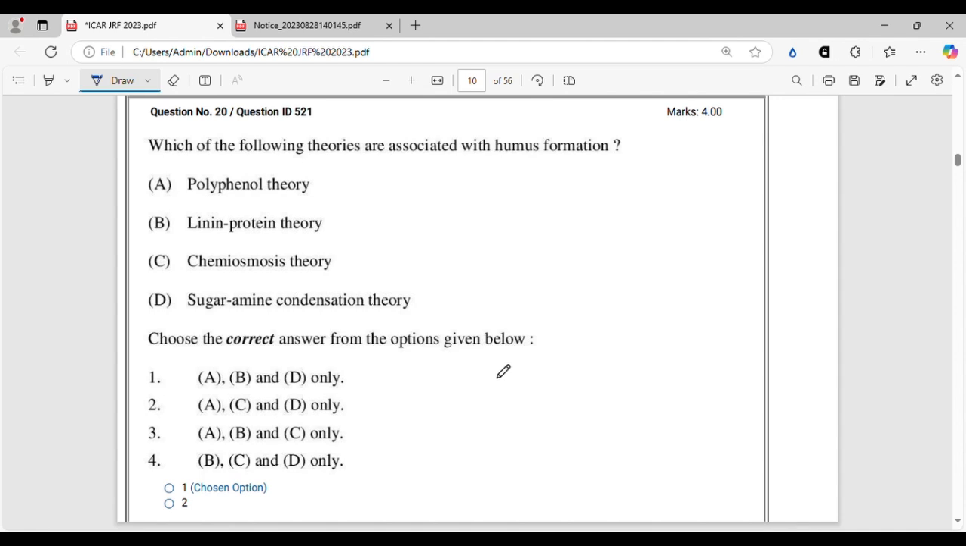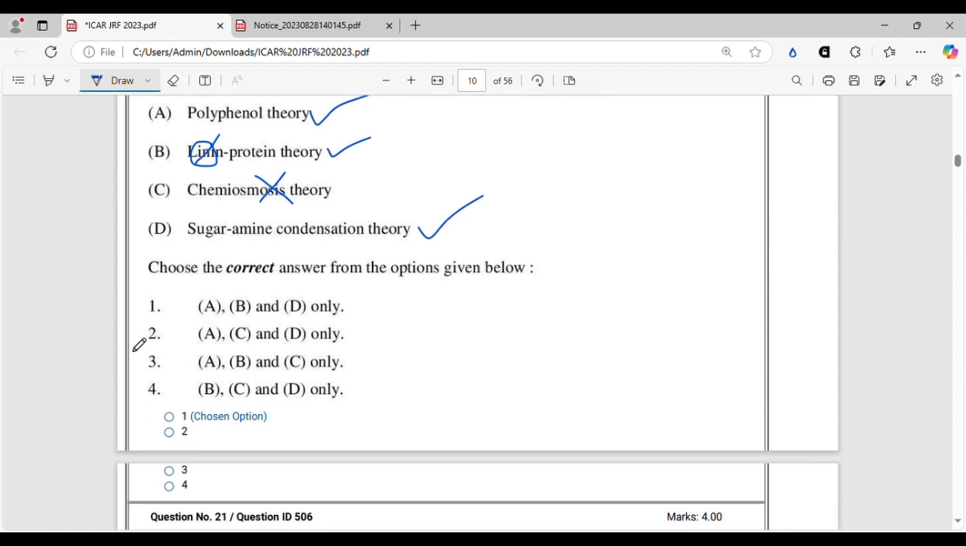Which of the following theories are associated with humus formation? This one is also from the organic matter portion, and I think we all know this. Polyphenol theory is there. Lignin protein theory is there. This will be lignin; there is a printing mistake, you can see. Chemiosmosis theory is not related to humus formation, and sugar amine condensation theory is also related to humus formation. So it will be A, B, and D only.